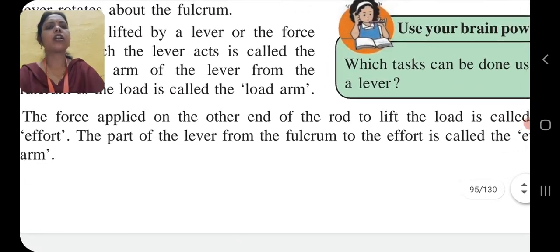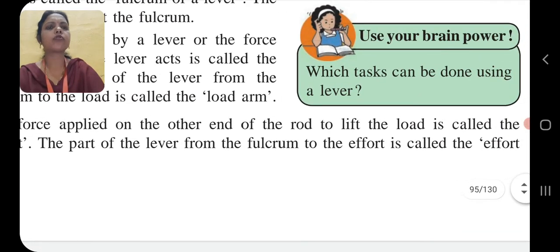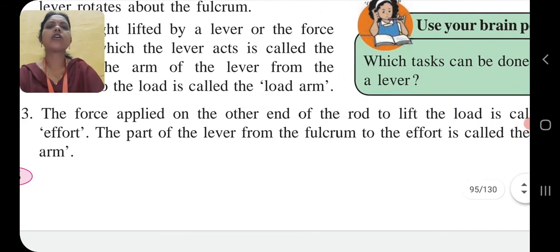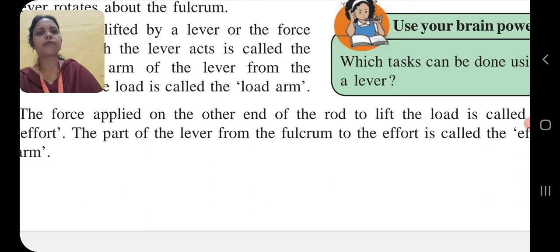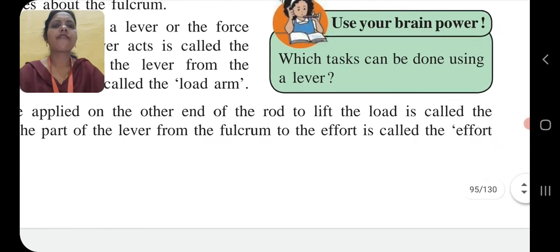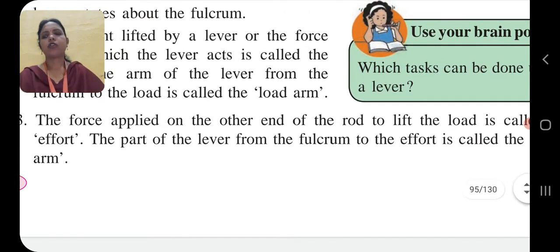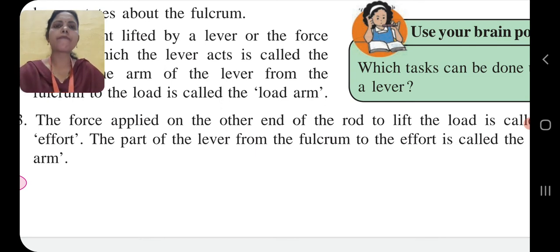The part of the lever from the fulcrum to the effort is called the effort arm. So children, here related to lever, all the three parts we have completed.